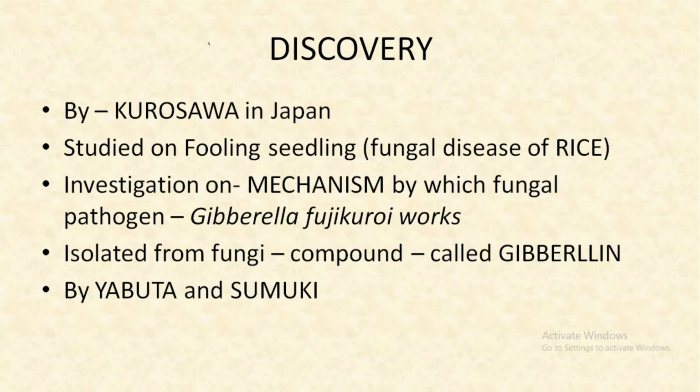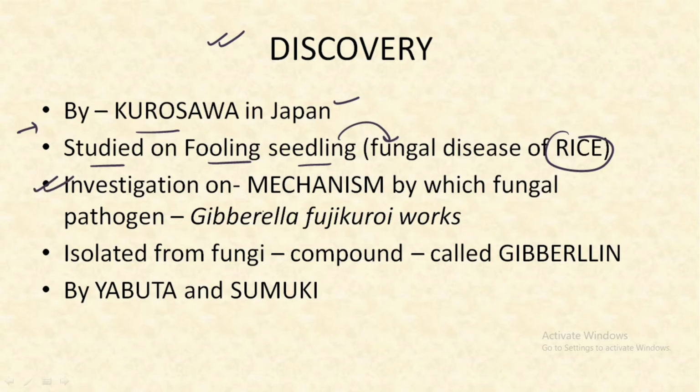Talking about the discovery of gibberellic acid, it was discovered by Kurosawa in Japan and it was studied on the foolish seedling, which is a fungal disease of rice. In this discovery, there was an investigation going on into the mechanism by which this fungal disease attacks the plant.